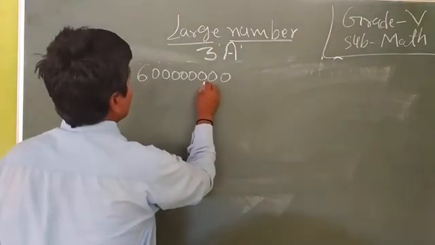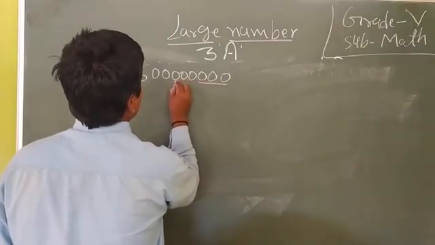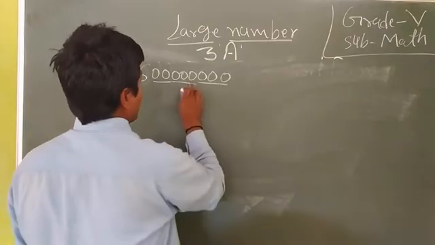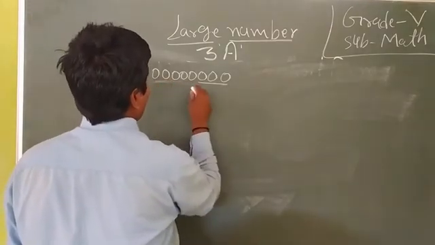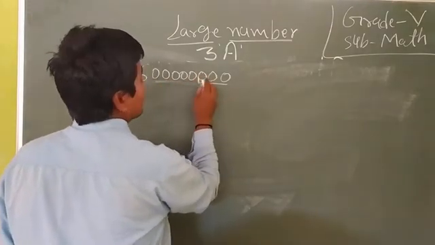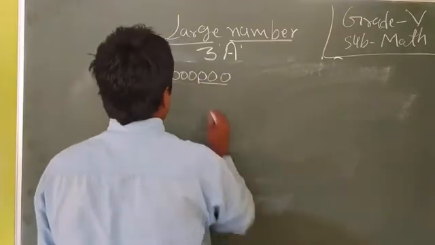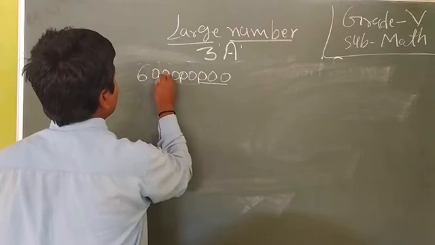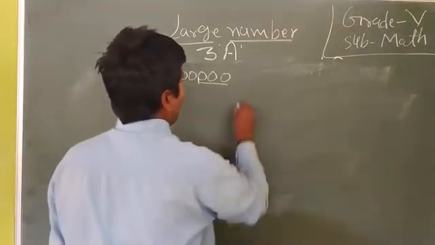We use 8 zeros here. How many zeros? 8. So we will use a comma after the first 3 digits, after that 2 digits, after that 2 digits.